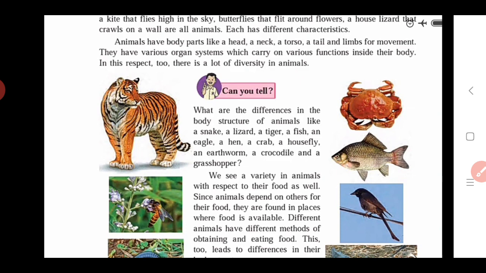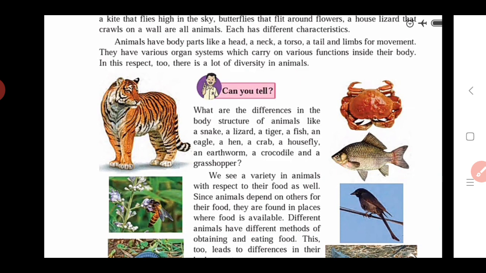Among all these animals, the ones that have a large body are the tiger and the crocodile. Both these animals are large in size compared with the other animals. Also we see the honeybees. Honeybees can fly from flower to flower. And another bird, the eagle, can fly up to a certain height in the sky.